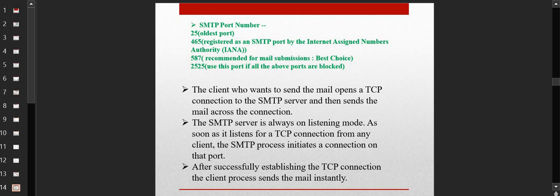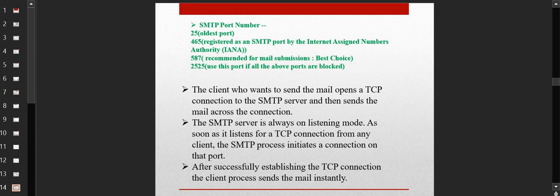Now the SMTP port numbers. There are many SMTP port numbers, and these are a few which I have written in the green one. So the oldest one is 25. Then 465 is registered with the SMTP port by IANA. 587 is also for the mail submission. It is the best choice. And 2525 is also used if all the above ports are blocked. So these are the four ports which are used by the SMTP. So remember these port numbers, so that if any question comes on the port of SMTP, you know it.